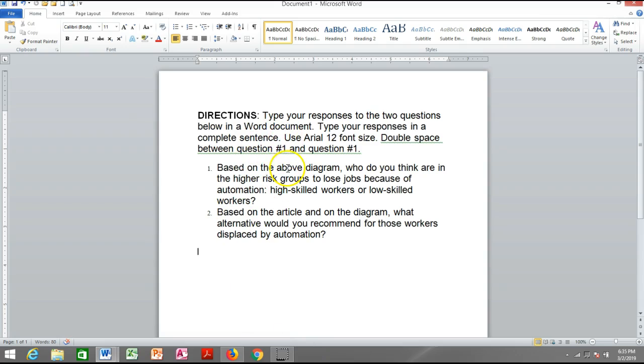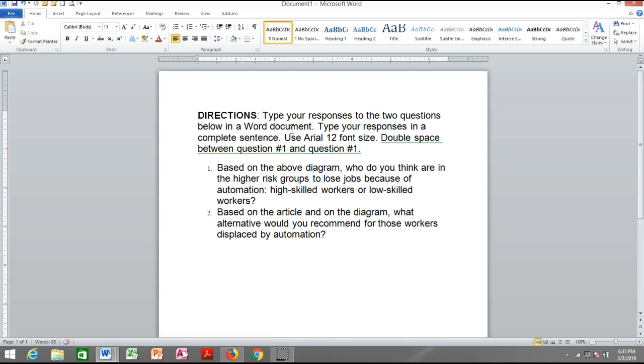Here are the directions for the paper. You were to type your responses to the two questions in a Word document. Now, some of you are using a Word document, but you're using your cell phone or something that, when you submit it through Blackboard, I cannot make comments on it. And that's why you got the grade that you did. Once you submit it through a regular Word document, not through your phone or some other gadget that you're using, all right, because the idea, Blackboard is not compatible with everything, and we're trying very hard to make it work with mobile devices, but right now the only one that we have is the